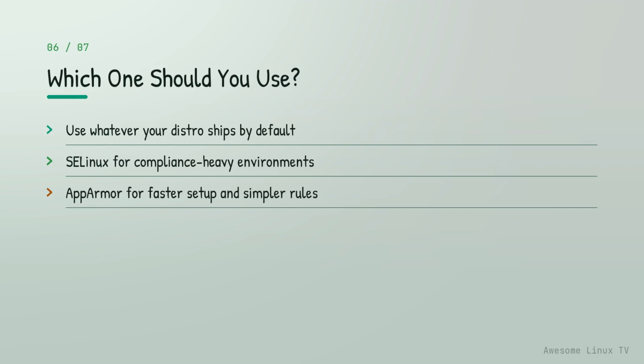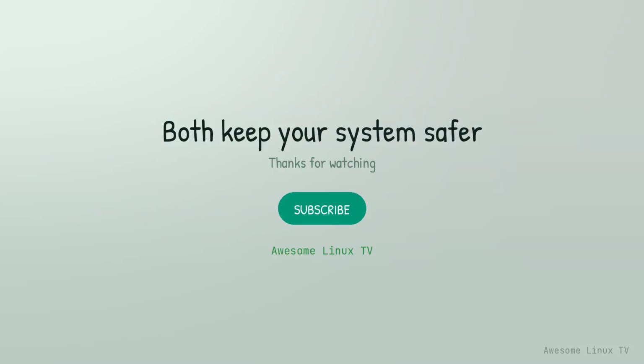If you just need to lock down a handful of services without investing weeks in learning a policy language, AppArmor gets you protected faster. The real takeaway is that running with either MAC system is a massive step up from relying on DAC alone. Don't let the debate stop you from choosing one. That covers SELinux versus AppArmor at the beginner level. Both add a security layer that Linux permissions alone can't provide.